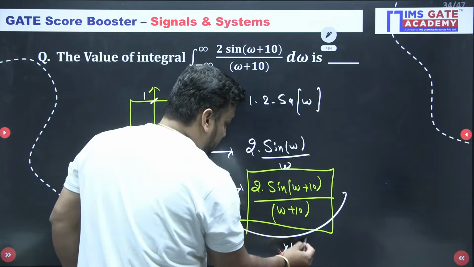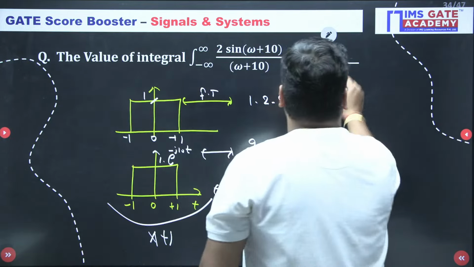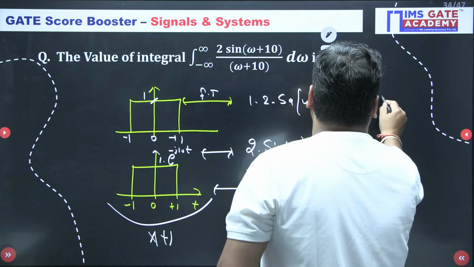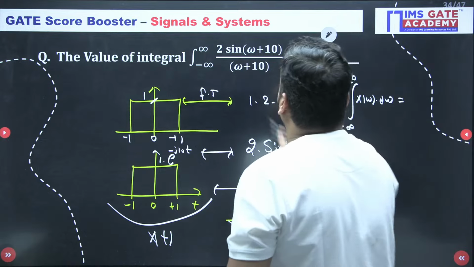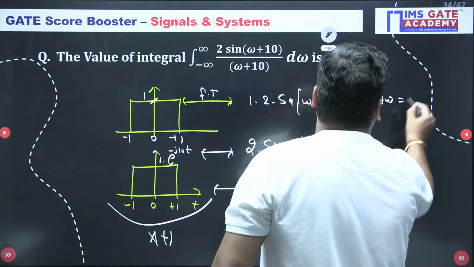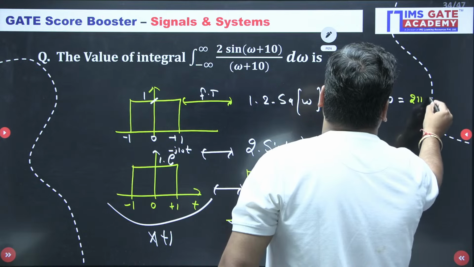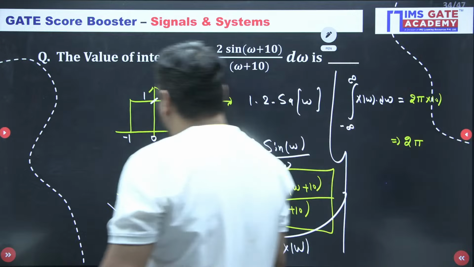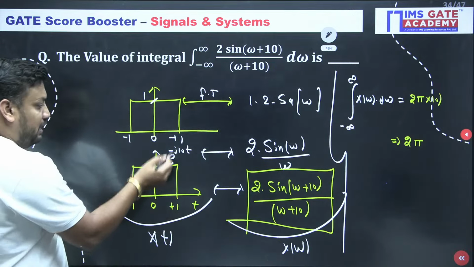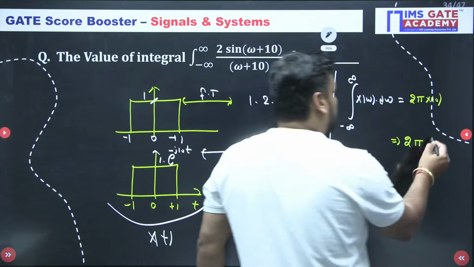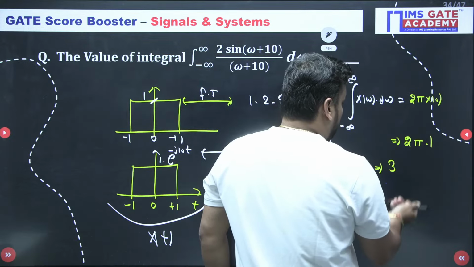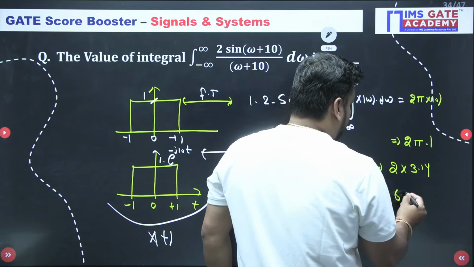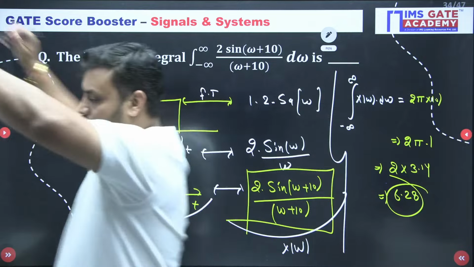And do you know area under frequency domain, x omega d omega, is nothing but 2 pi x0. देख रहे हो आप 2 pi x0, 0 पे ये 1 e की पावर 0 1. 2 pi, it means 2 into pi value is 3.14. So final answer for this question is 6.28.